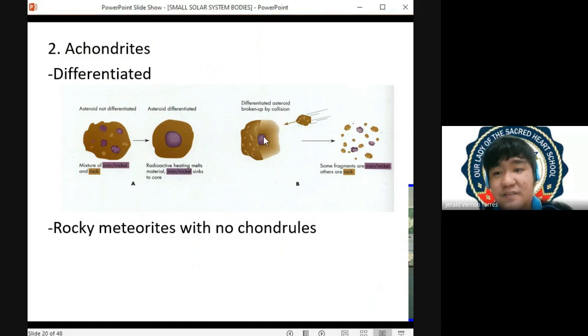Pero if this is taken from the middle of the differentiated asteroid, what can we expect? Gawa ba siya sa rock or gawa sa metal? So what do you expect, anyone? Grade 12?